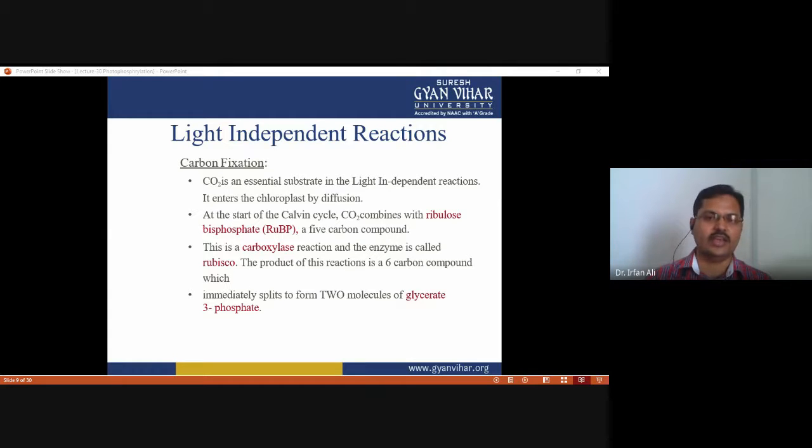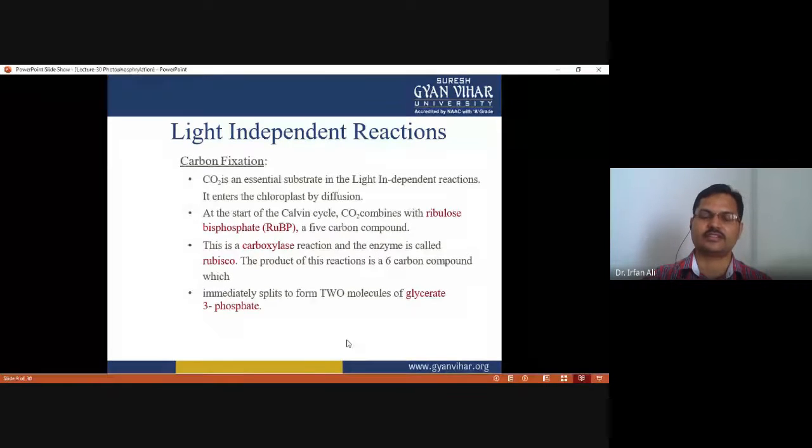The product of this reaction is a six carbon compound, which is immediately split into two molecules of glycerate 3 phosphate. The glycerate 3 phosphate can form a sugar molecule, amino acid molecule, lipid molecule, or fat molecule, according to the requirement of the plant. This Calvin cycle, we will discuss in detail.